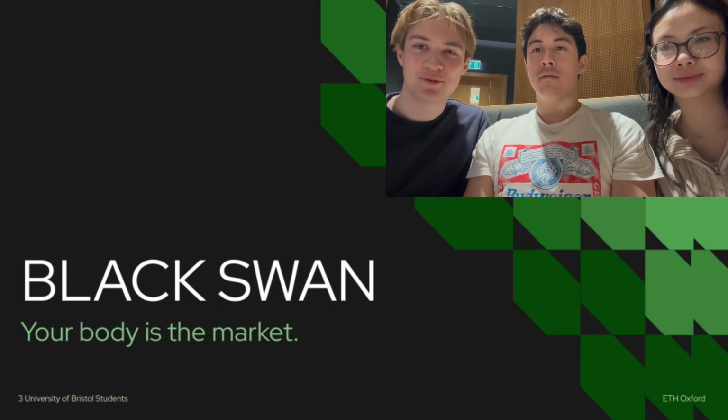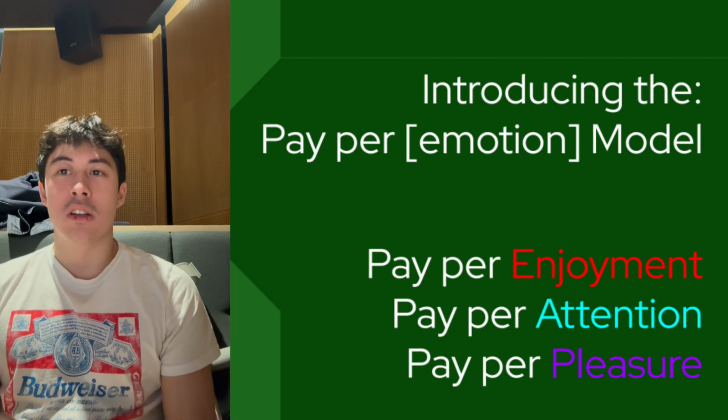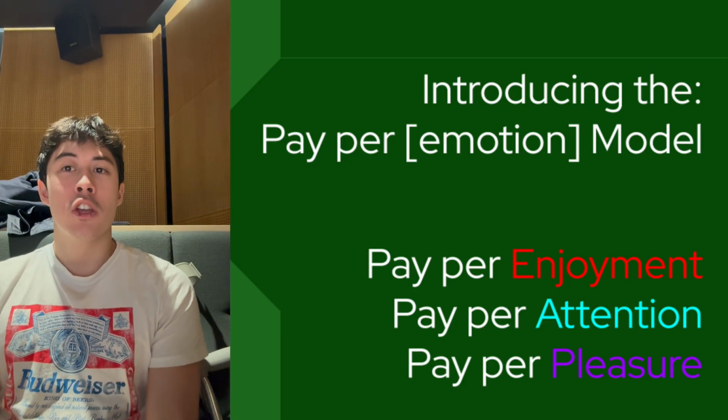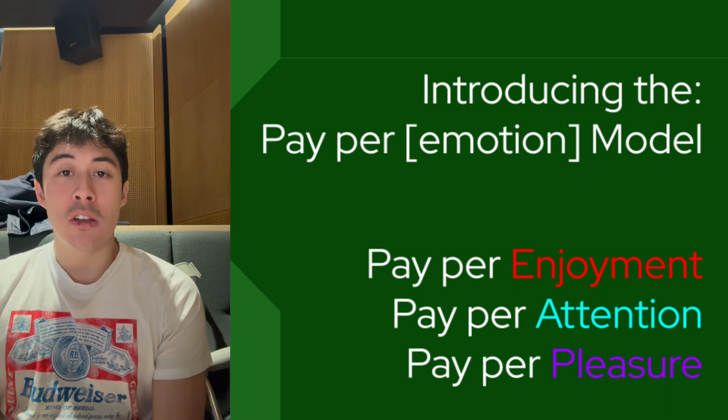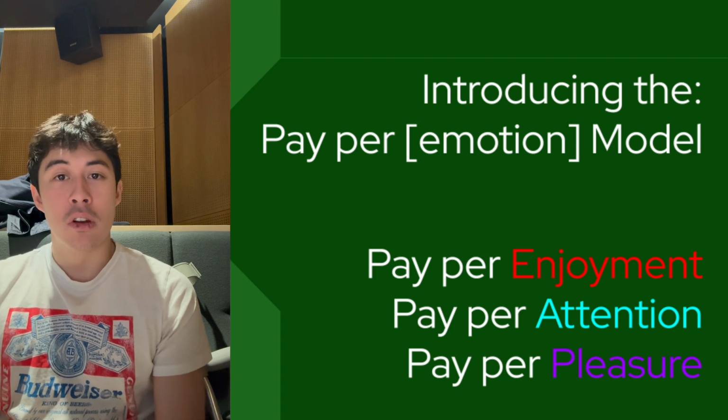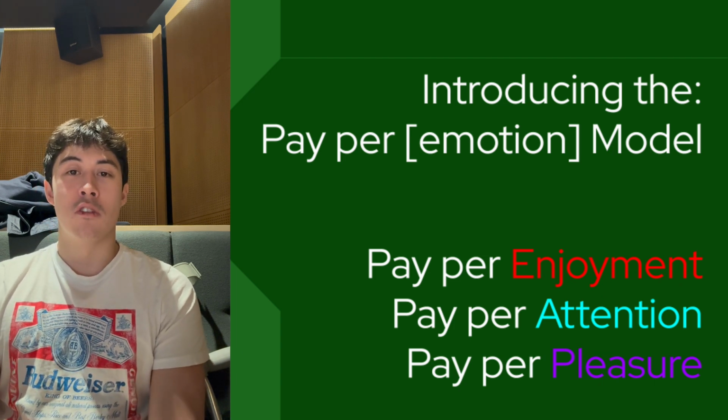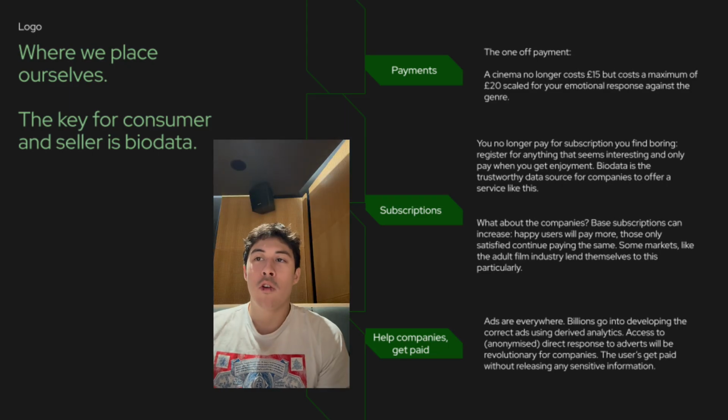Hi, we're Black Swan. Black Swan is a revolutionary product that introduces the pay per emotion model. Your attention, your pleasure, and your emotions are the currency of the future. With biodata more readily available than ever and neurolinks on the horizon, Black Swan is the future of payments. There are four ways that we want to revolutionise this.